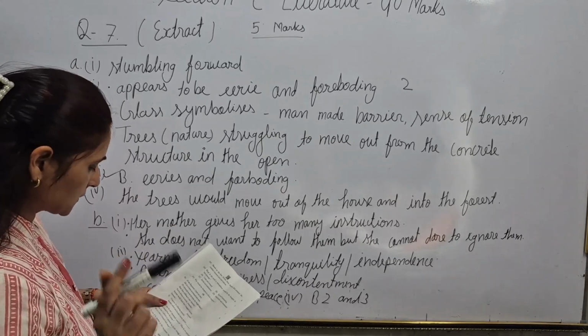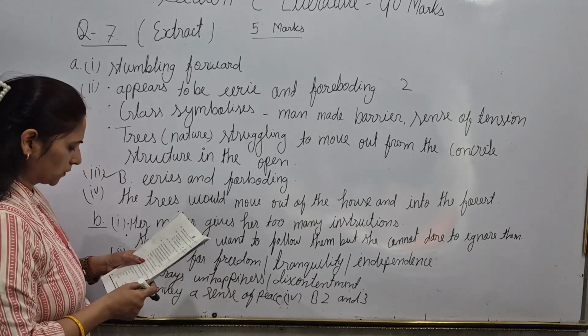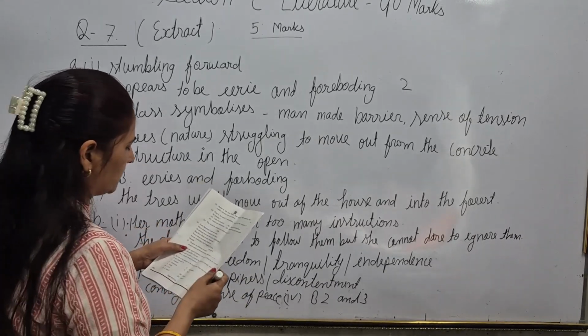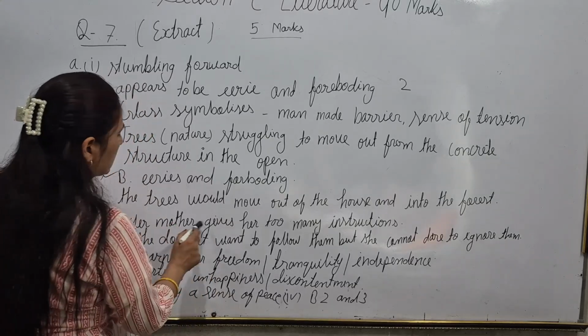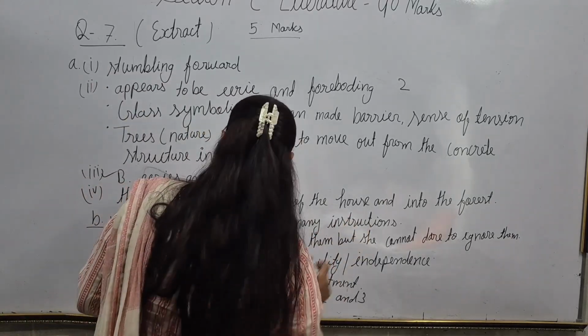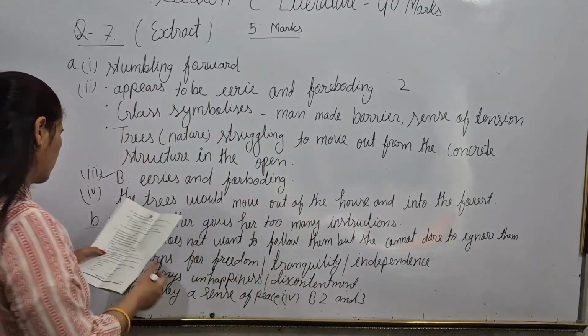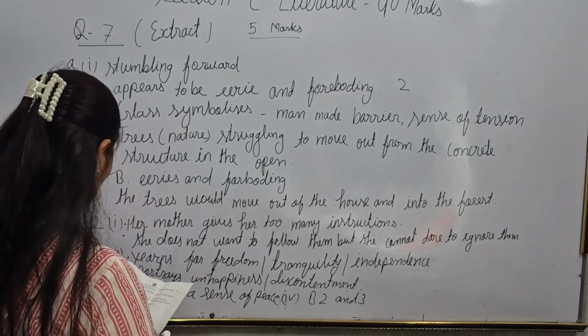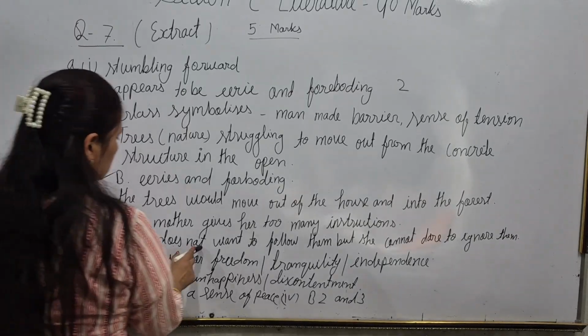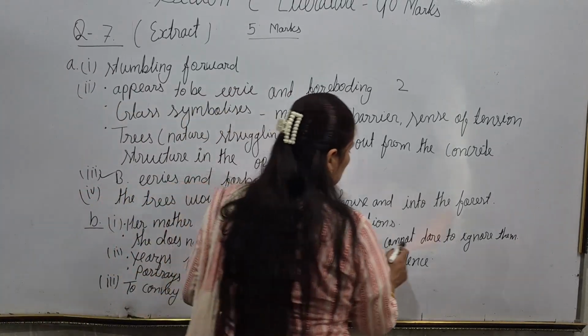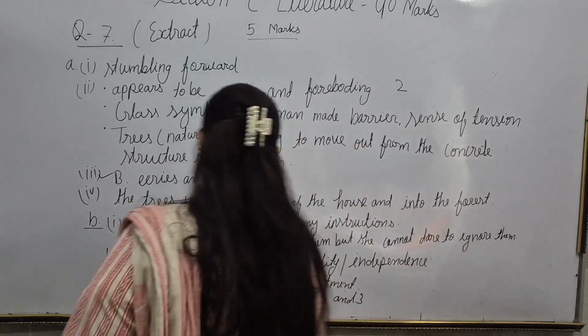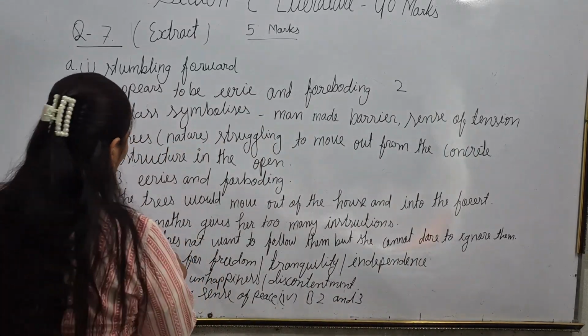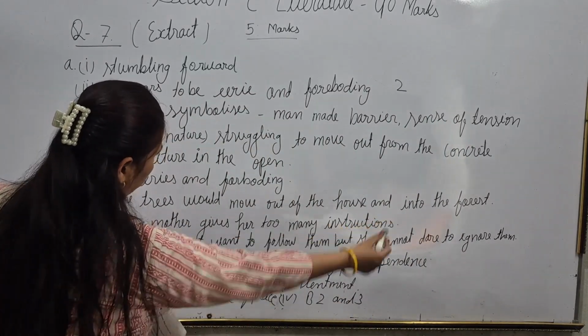The first question which is given here: complete the following suitably. Amanda sulked and became moody because her mother gives her too many instructions. Now the second point I had written here: she does not want to follow them, but she cannot dare to ignore them. It means she doesn't want to follow them but cannot ignore them.